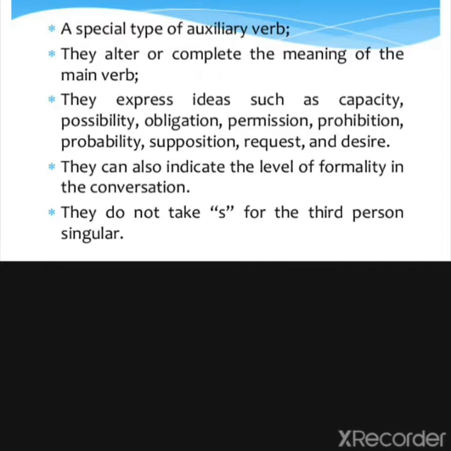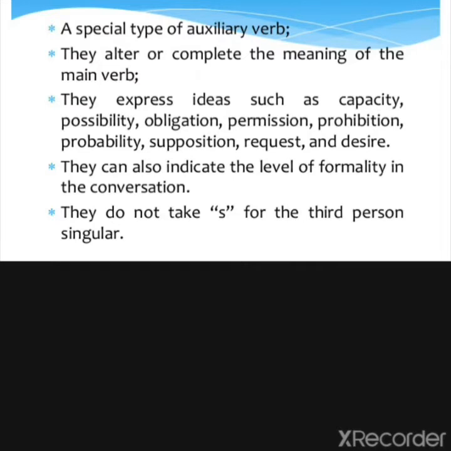If we talk about the main characteristics of these modal verbs, they are a special kind of auxiliary verbs. They can alter or complete the meaning of the main verb, which means that by using modal verbs, the meaning of the main verb will be clearer to us.